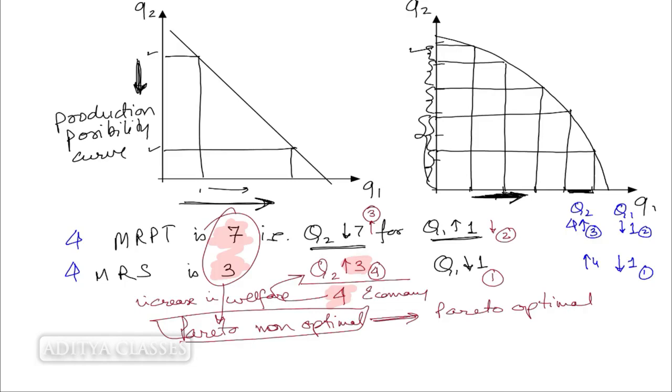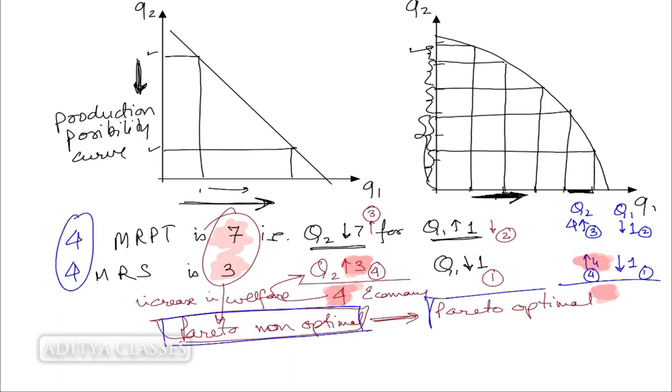Why do you need 4? Because your MRS is 4. So you need these 4 for compensation. So as a fourth step, what has happened? This went down. As a result, Q2 went up by 4 and that 4 was needed by you for your compensation. Now there is no welfare. In the earlier case, there was compensation and there was welfare. This time there is only compensation and no welfare. So ultimately, we see that so long as MRPT and MRS are not equal, we are in a state of Pareto non-optimality. But as soon as these two become the same, we reach a state of Pareto optimality.